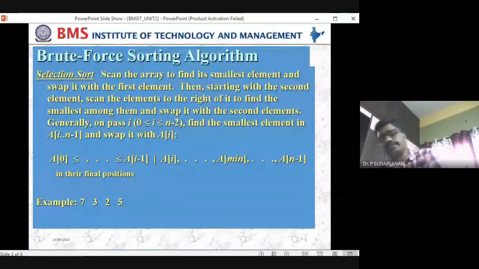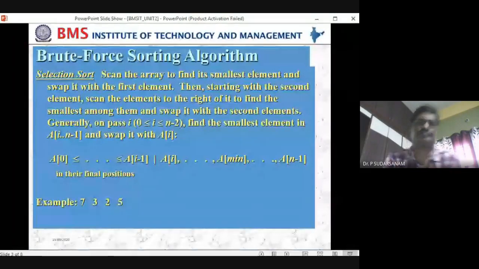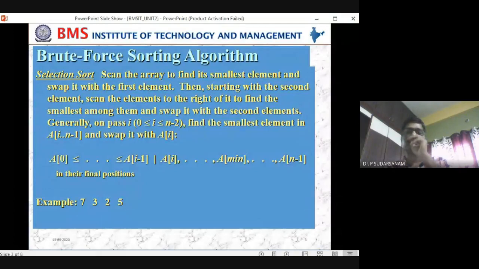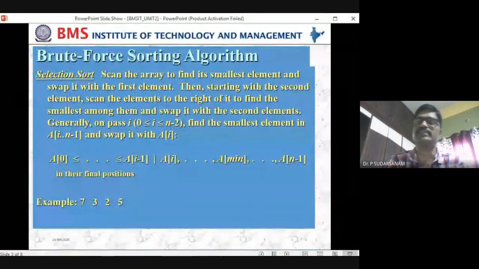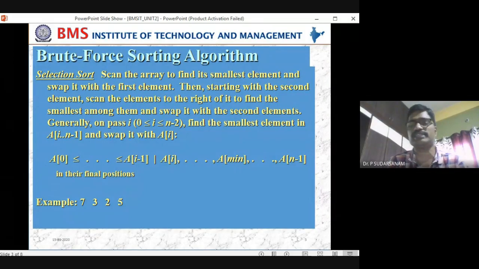Right. So I'll tell you the definition. Selection sort is a sorting process, and you're finding the minimum element in a given list and putting it to the first location, in the first phase. And the second phase is again the remaining elements other than the first element. You are finding the minimum element, again placing it into the second position, and you keep on doing that. That is called selection sort. Not just finding the minimum element and replacing, we cannot say that. Where you are replacing, you have to mention it.